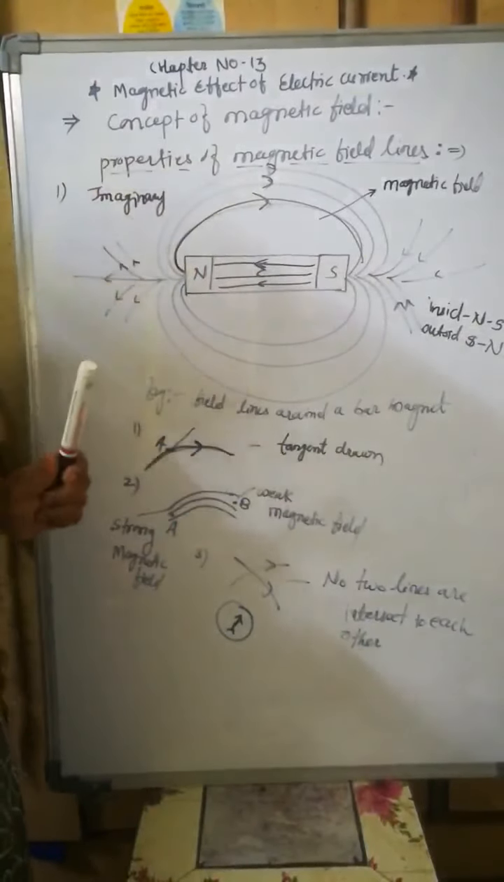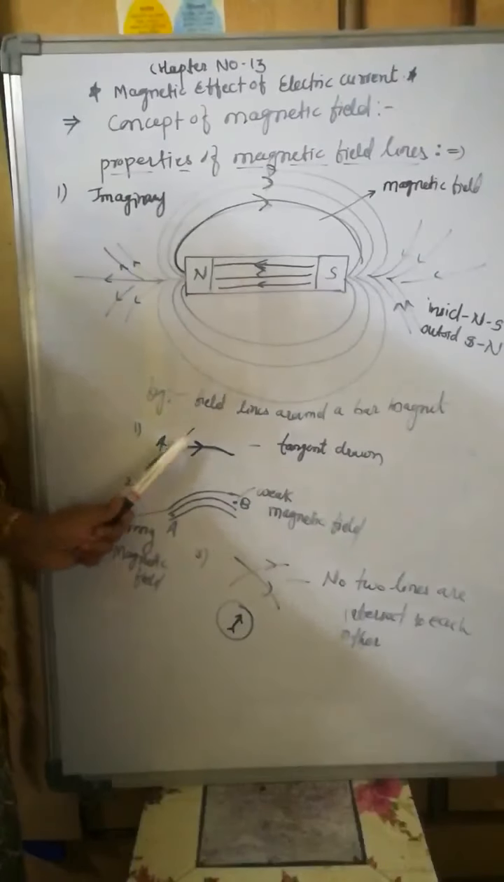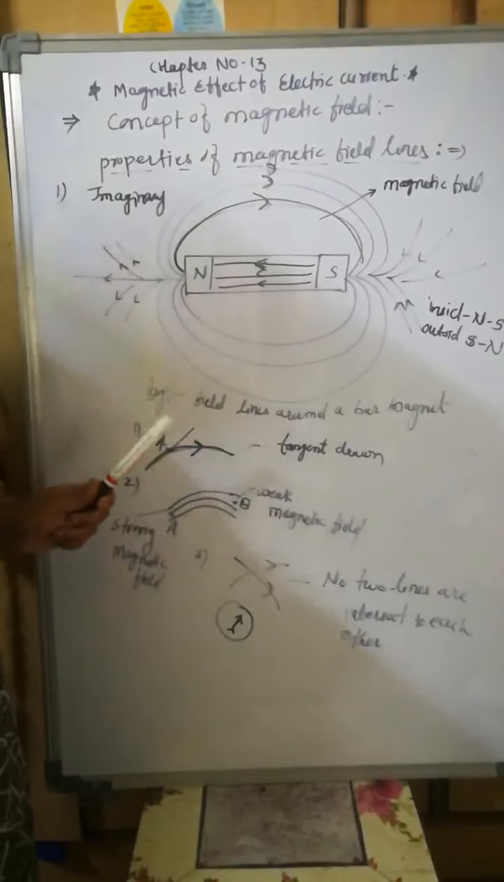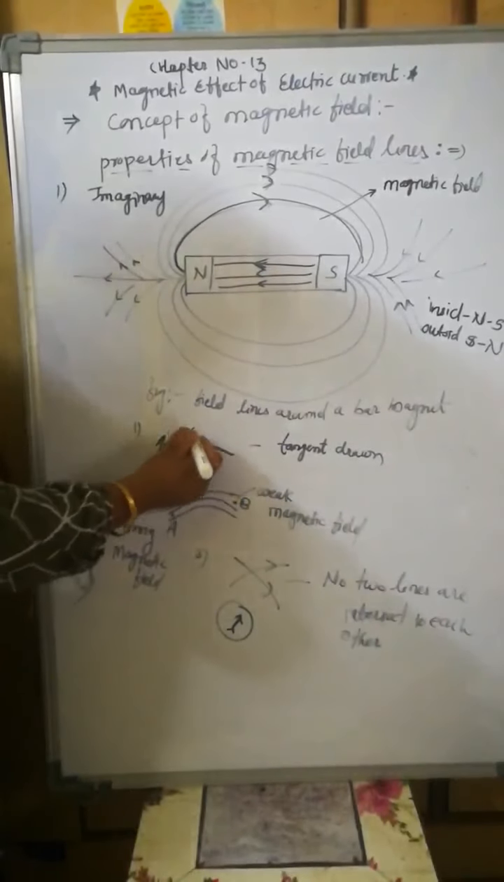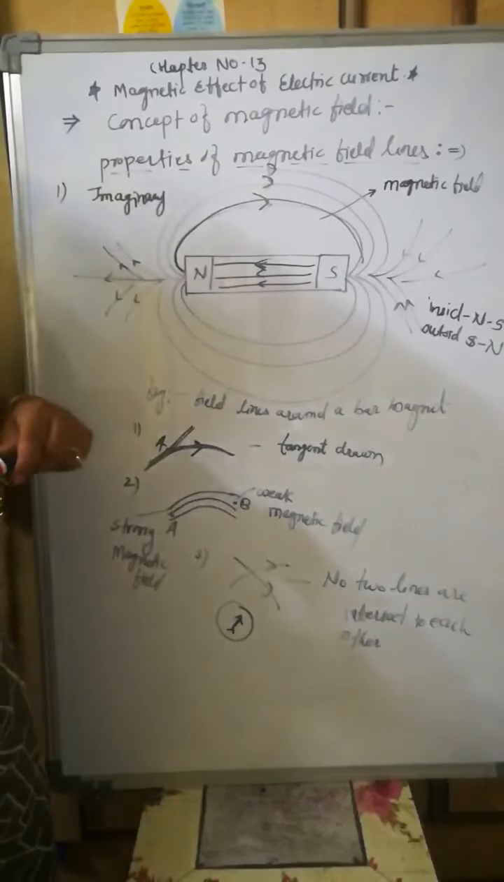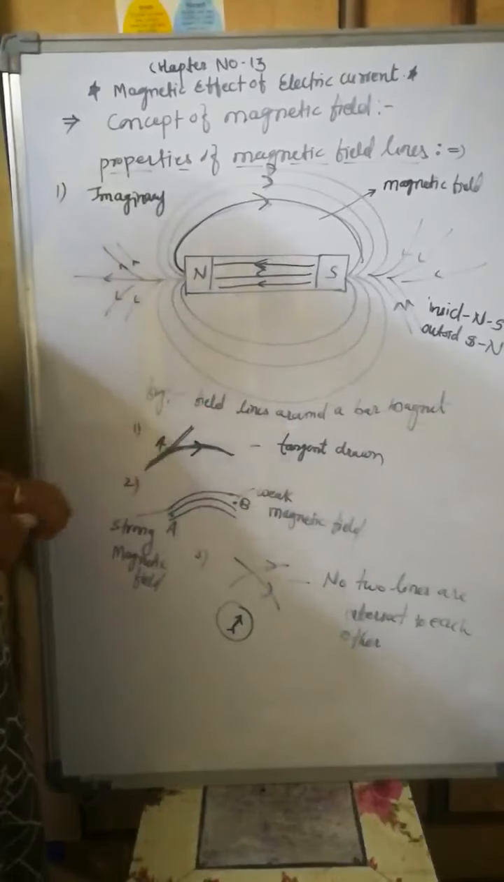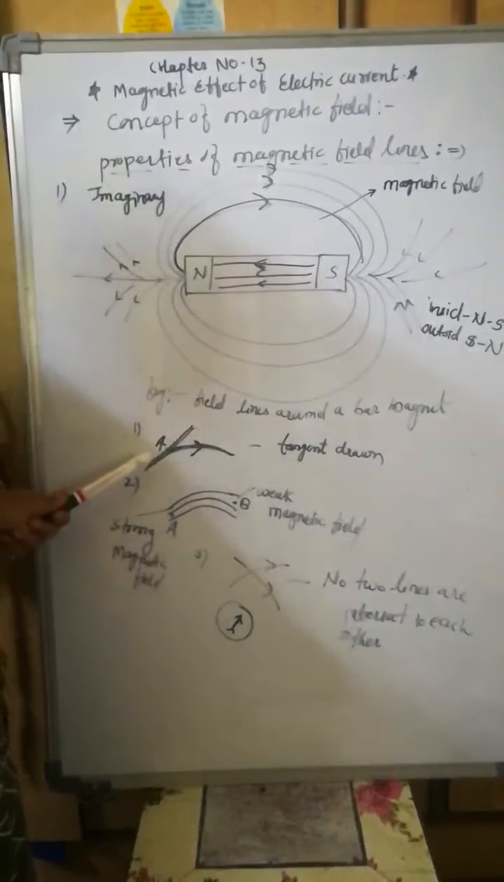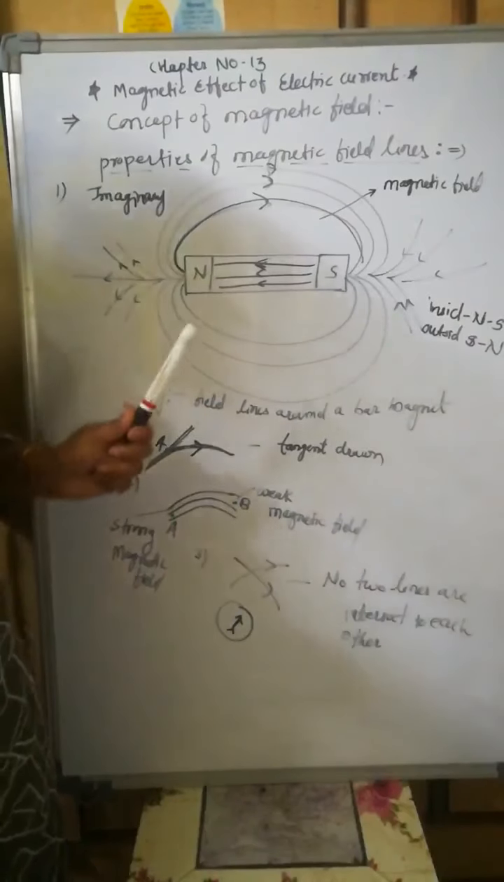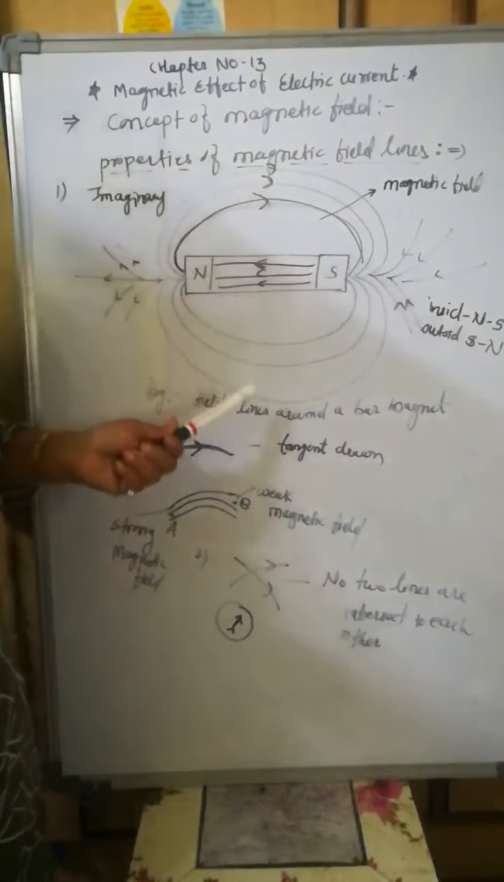The third property is, if we draw a tangent at any point on the magnetic field line, if this is the curve and we draw the tangent to this curve, then what does this indicate? It always gives the direction of the magnetic field at that point.